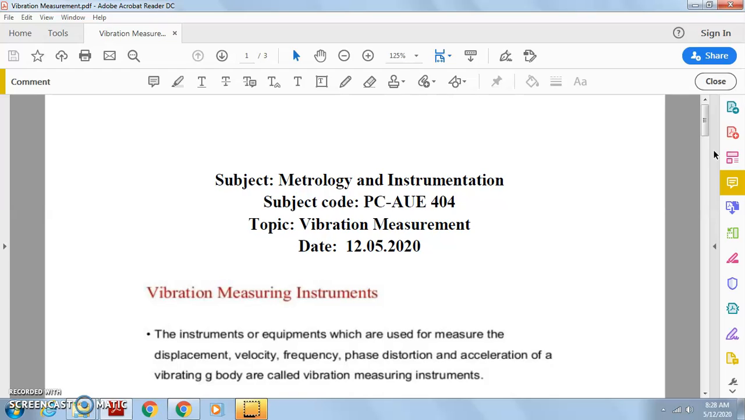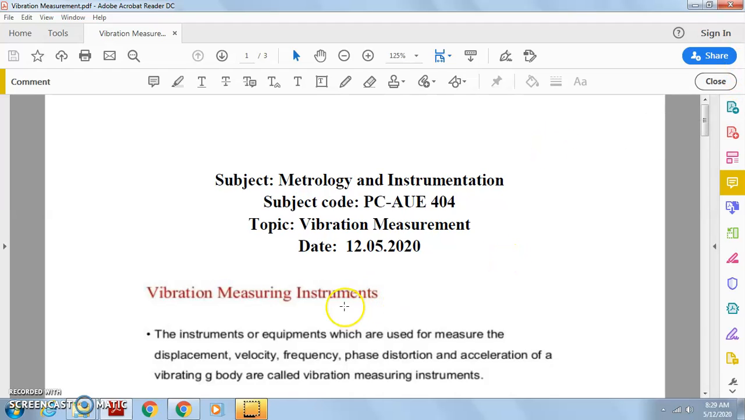Like amplitude, you can also measure it in simple harmonic motion. In your basic physics, you have already gone through simple harmonic motions. So the vibrations are very easy to understand, but before studying the physics, basically whatever this module we have in your metrology class, that is the measurement devices only. So vibration is the instrument.